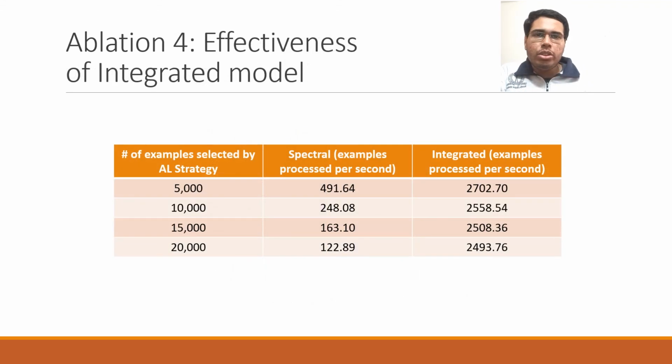The fourth ablation shows the number of samples processed per second by the spectral clustering algorithm compared to the integrated clustering methods. We can see that the number of examples processed per second quickly reduces in the spectral clustering step when more samples are provided at a time. However, it remains almost consistent in the integrated model.